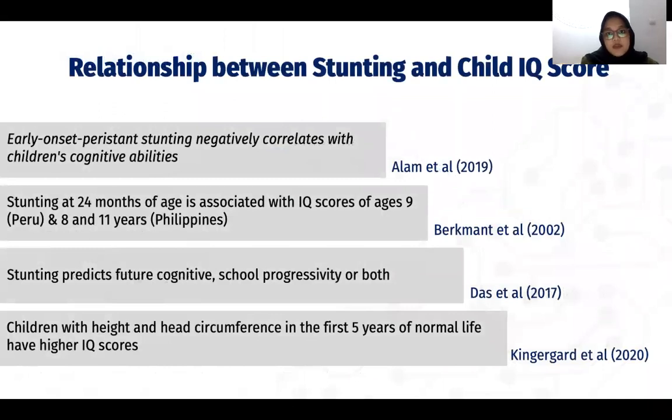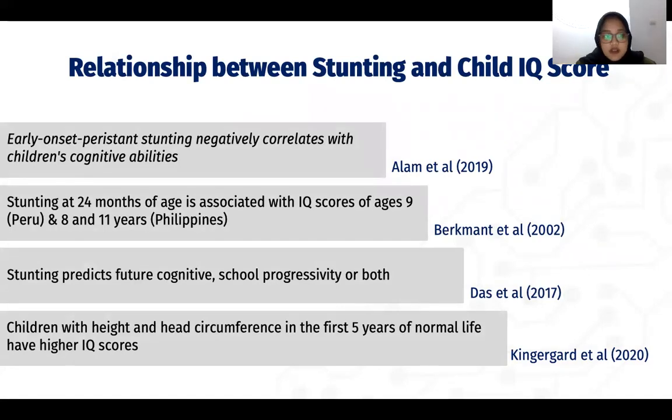The relationship between stunting and child IQ score: early onset persistent stunting negatively correlates with children's cognitive abilities, based on et al., 2019. Based on Berkman et al., stunting at 24 months of age is associated with IQ score at age 9 in Peru and at 8 and 11 years in the Philippines.